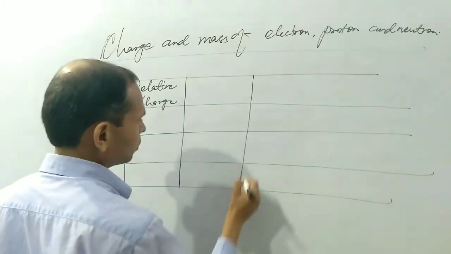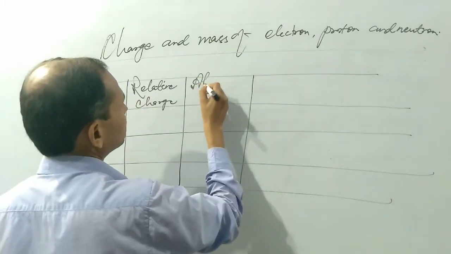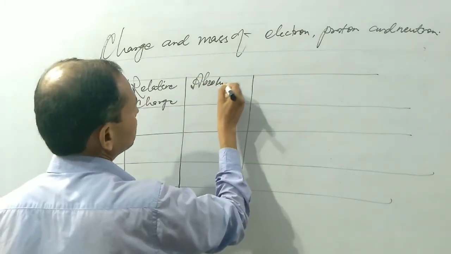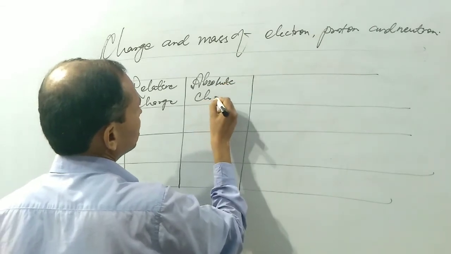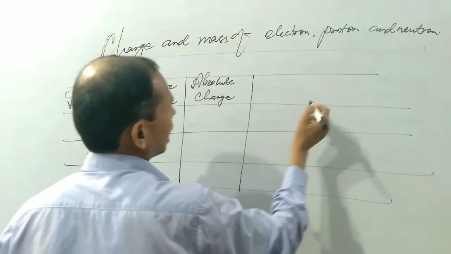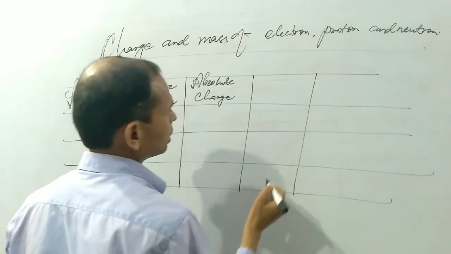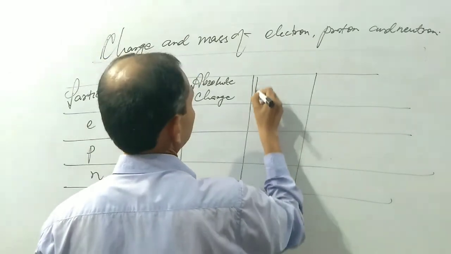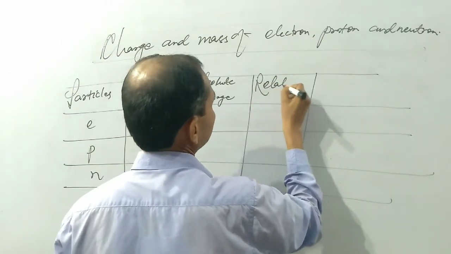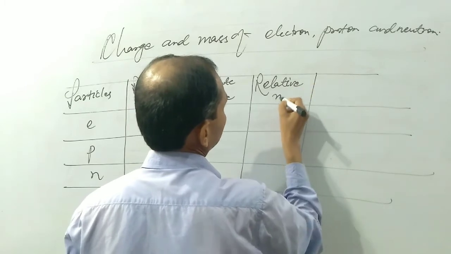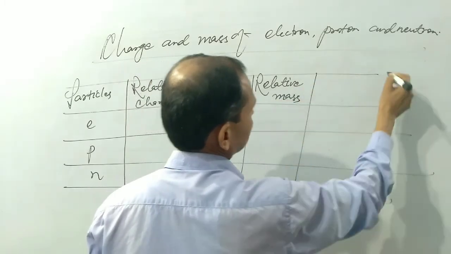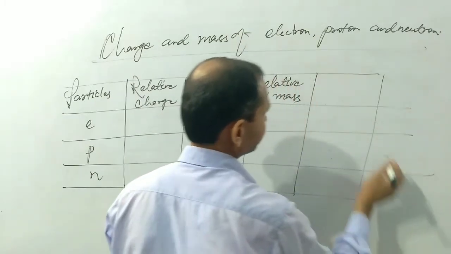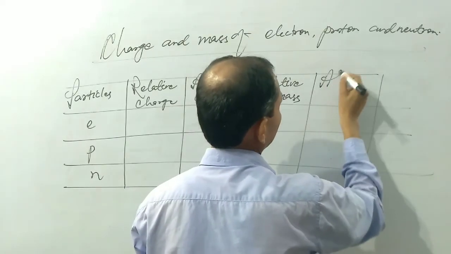This column is for absolute charge. This is for relative mass, and this is for absolute mass.